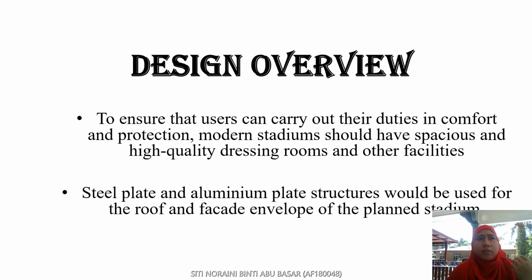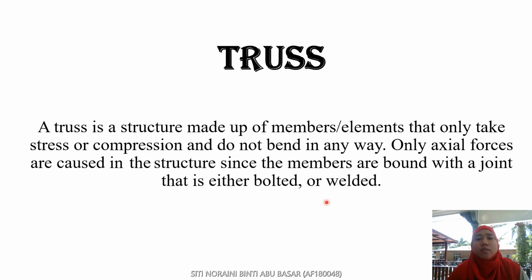Because of the cost, because of the maintenance, and other reasons. That's why we use steel components for our structure, not brick like a house. Next, truss. A truss is a structure made up of members or elements that only take tension or compression and do not bend in any way. So only axial force occurs in the structure since the members are bound with joints that are either bolted or welded. For this project we use both bolted and welded joints,